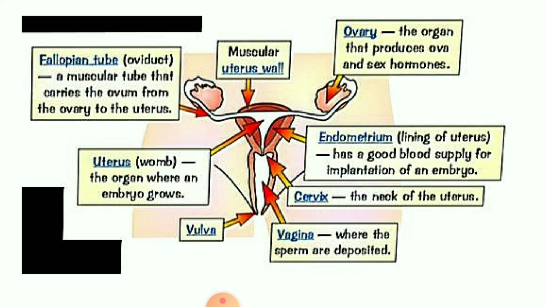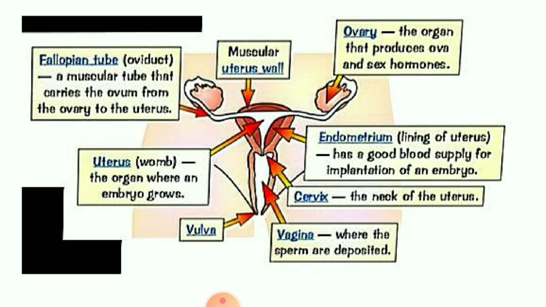Once again I am telling the children, endo means inner side, metrium means your uterus. So inside, one thick lining of epithelial tissue will be there, known as your endometrial layer, which is responsible for the nourishment of the ova. Next one, cervix. It is the neck portion of the uterus. Okay, children, it will protect the uterus, opening or closing it.